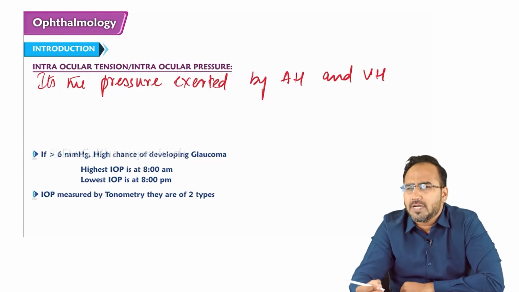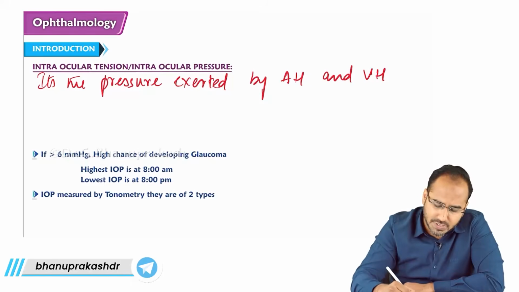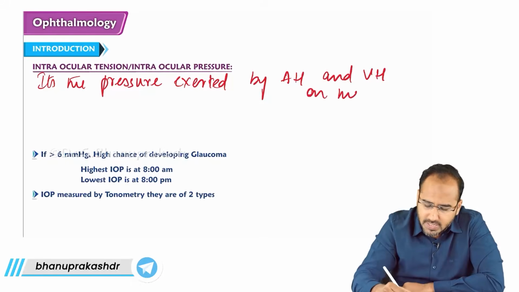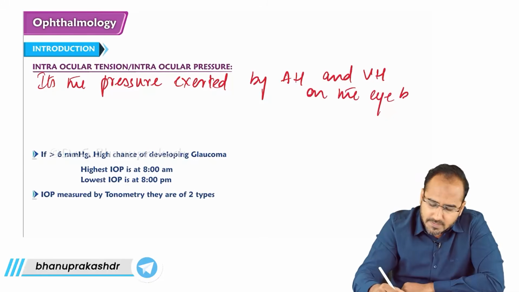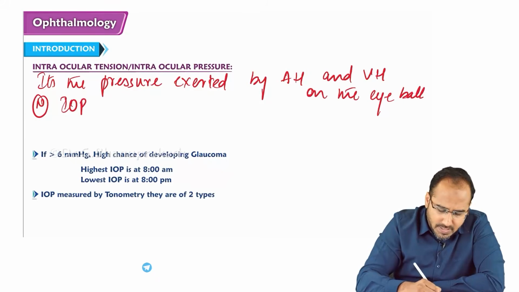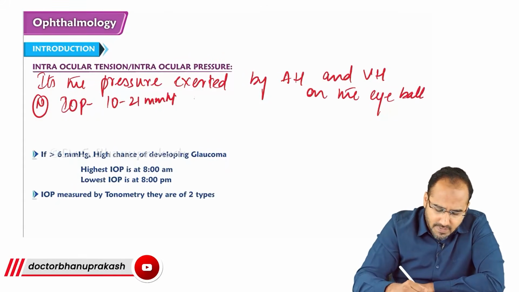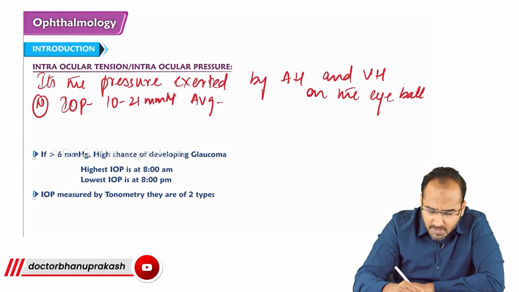The fluid compartment of the eye is aqueous and vitreous humor. So it is a pressure exerted by aqueous humor and vitreous humor on the eyeball. The normal IOP is 10 to 21 mm of Hg with an average value of 16 mm of Hg.